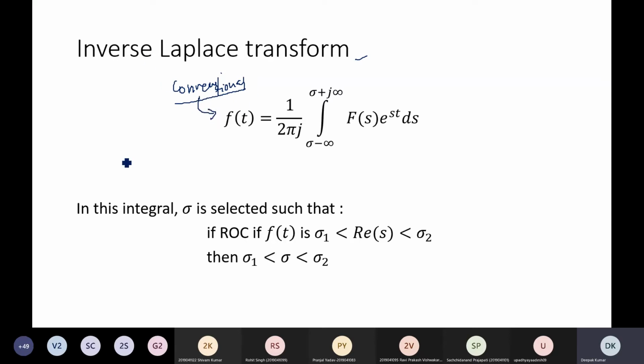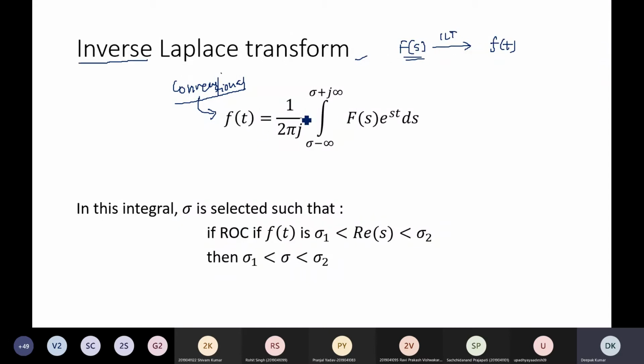Inverse means whatever transform you get after taking the Laplace transformation, taking just the reverse of that, meaning getting the actual function from the Laplace transformed function. If the Laplace transform of f of t is F of s, then getting the time domain function from this frequency domain function is called inverse Laplace.